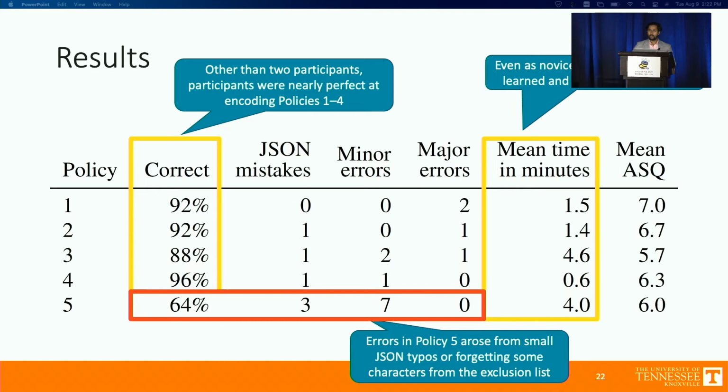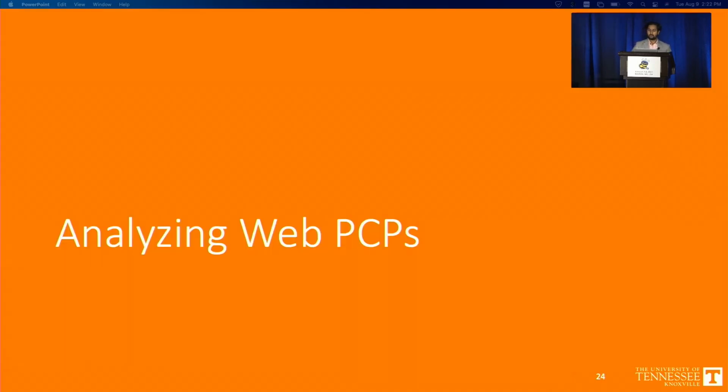And even for policy 5, the errors were from JSON formatting errors, such as forgetting to close a bracket, or minor errors, such as forgetting to exclude a period or a comma from the PCB.